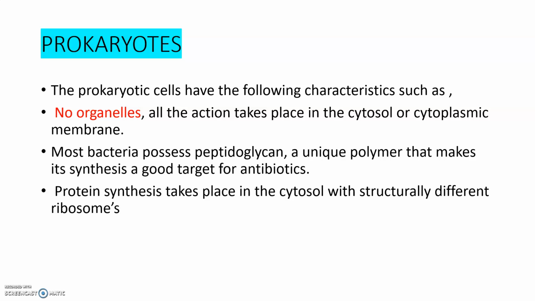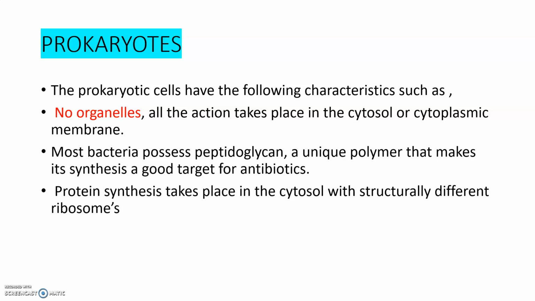The prokaryotic cells have the following characteristics, such as no organelles. The organelles are such as mitochondria, chloroplast, Golgi bodies, endoplasmic reticulum, nucleus. This type of organelles are absent in prokaryotes. All the action takes place in the cytosol or cytoplasmic membrane.